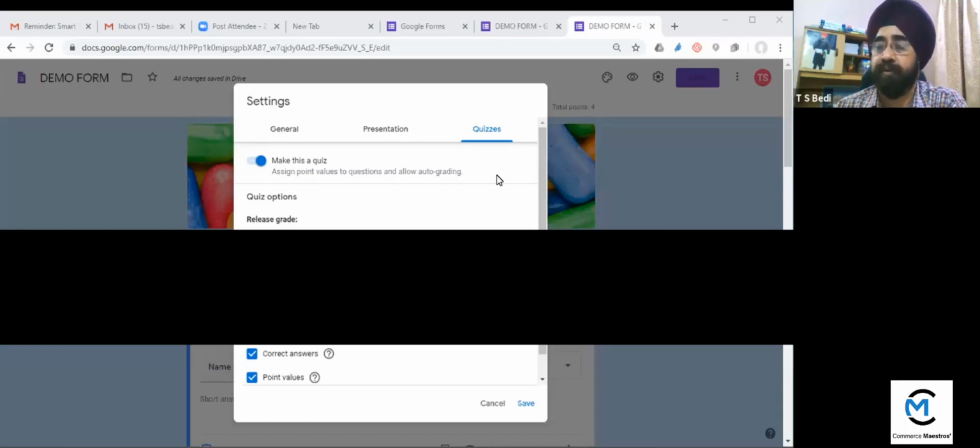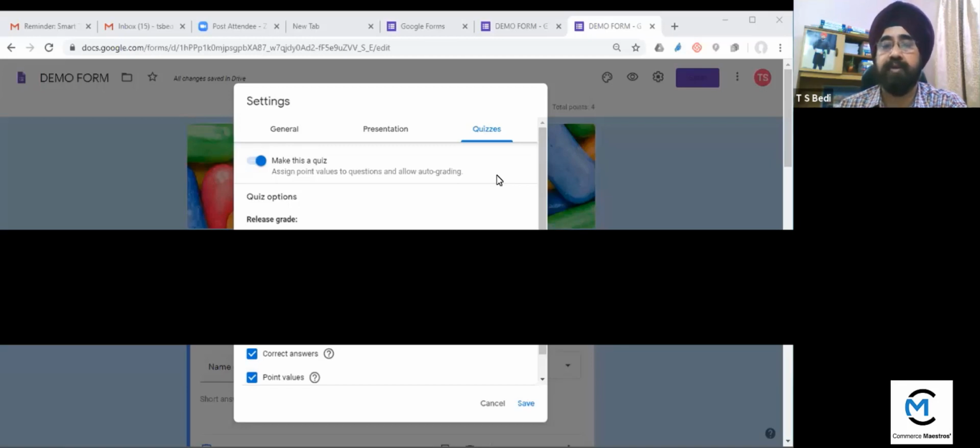Whenever you give subjective questions to the students, they will upload the images and then you have to check them manually. There is no other option. You have to check it like we normally check the papers. Then, respondents can see the missed questions. This option should be ticked. They can see the correct answer. This should be unticked, because if you're taking a test, they can see the points value. Then you have to select the save option.